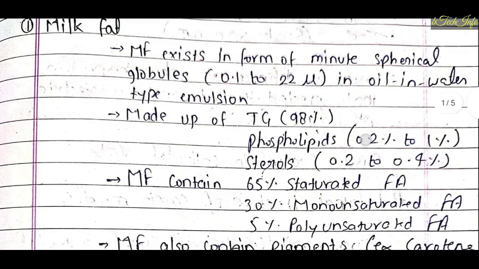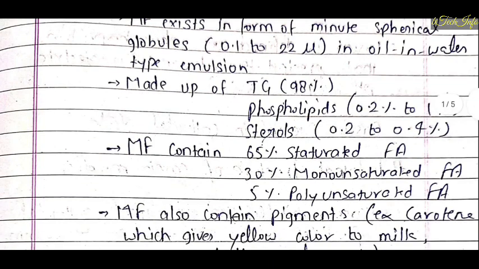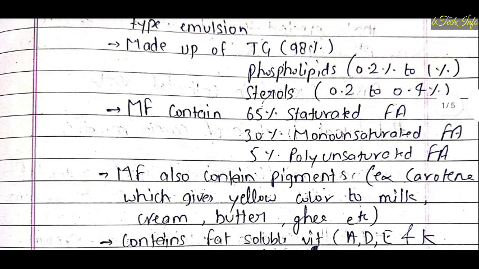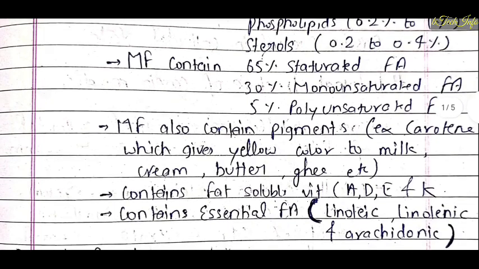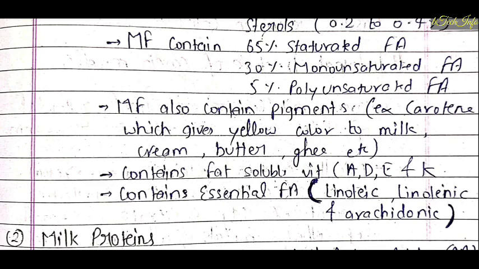emulsion. They are made up of triglycerides of about 98%, phospholipids of about 0.2 to 1%, sterols of about 0.2 to 0.4%. Also, milk fat contains 65% saturated fatty acids, 30% monounsaturated fatty acids, and 5% PUFA, means polyunsaturated fatty acids. Milk fat also contains pigments like carotene, which gives yellow color to the milk, cream, butter, ghee, etc. Also, it contains fat-soluble vitamins like A, D, E, K, and essential fatty acids like linolenic and arachidonic